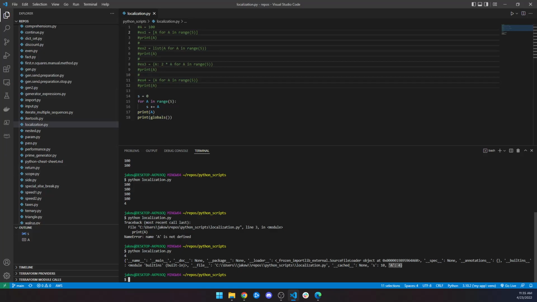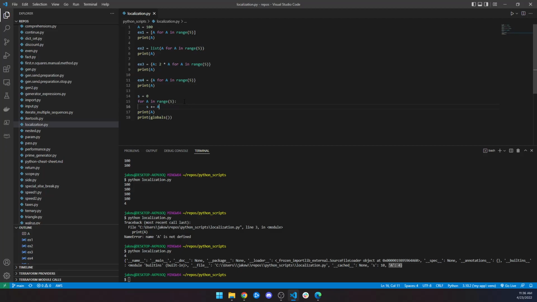So there you go. That's just a little bit about name localization. It's not something you're going to use, but you just need to understand it as you get more into all these expressions and comprehensions and things like that. Scope still matters, and it's something you should be wary of all the time. Always be cognizant of where you're scoping things.